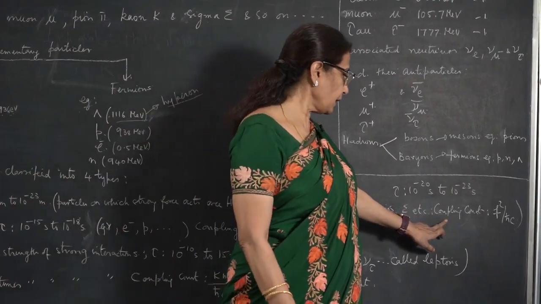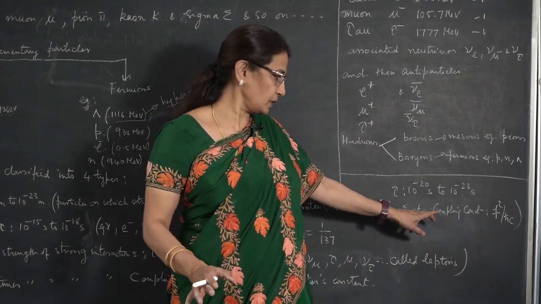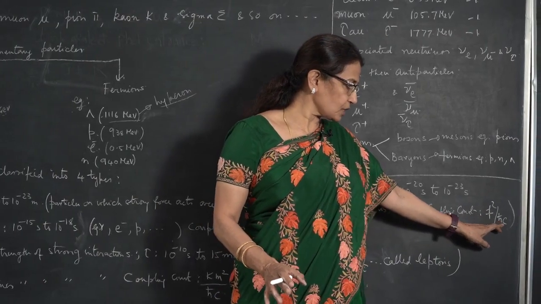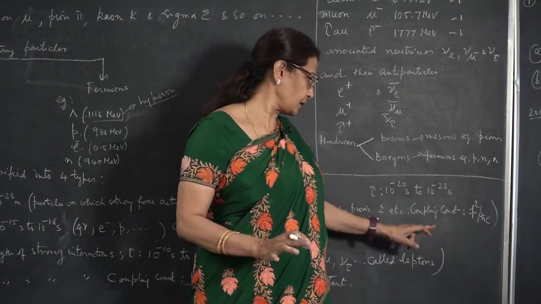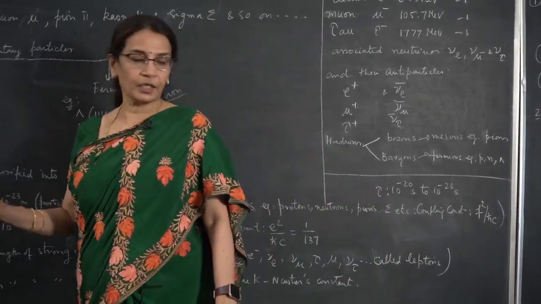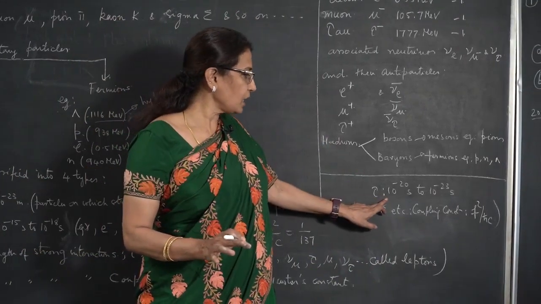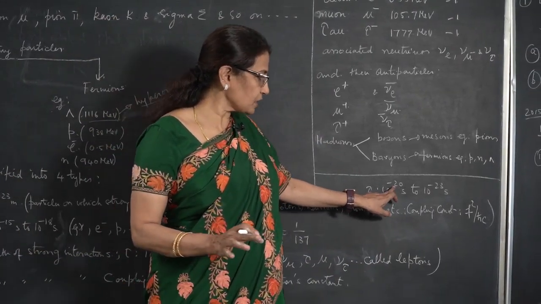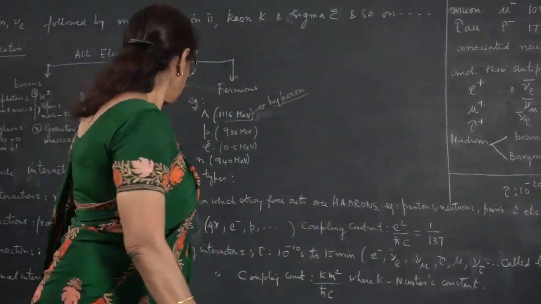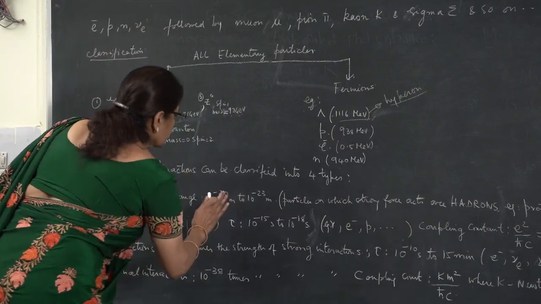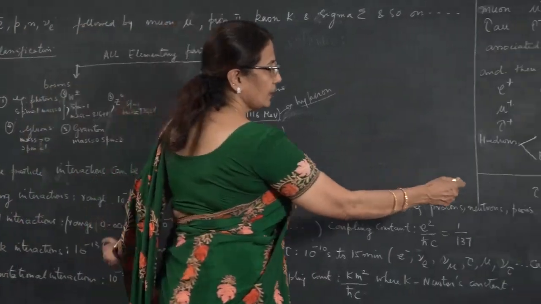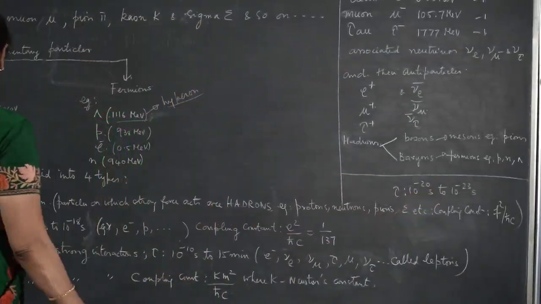Every interaction is characterized by a coupling constant, and for strong interactions the coupling constant happens to be f squared by h cross c, where f is the strong interaction coupling constant. The typical lifetime of these strong interactions is extremely small, and it will be in the range of 10 to the minus 20 seconds to 10 to the minus 23 seconds. This is the range and this is the lifetime.